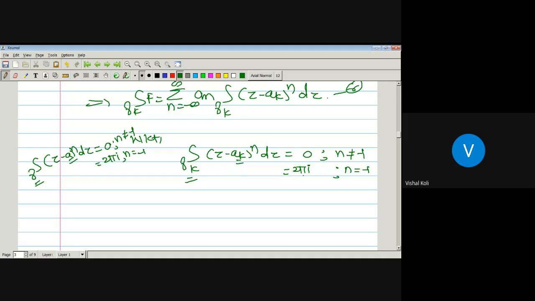So here we will take this as 2 pi i into the index of the curve gamma_k with respect to the point a_k, that is, its value will be 1. Since gamma_k is a curve having center a_k and radius r_k, it means this curve gamma_k is around this point a_k, so its value will be 1. Since gamma_k is nothing but a_k plus r_k e to the power minus 2 pi i m k t, its radius is some r_k greater than 0, a_k is somewhere here, and this will be the curve gamma_k, so its value will be 1.